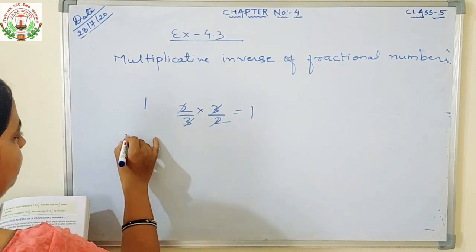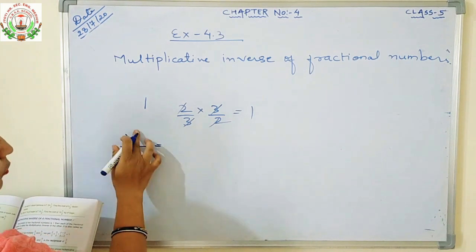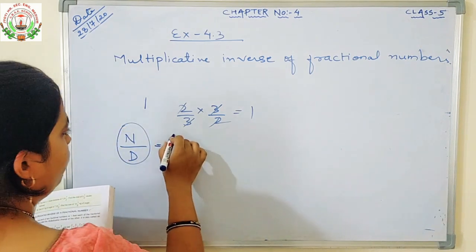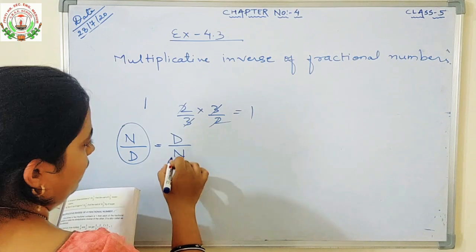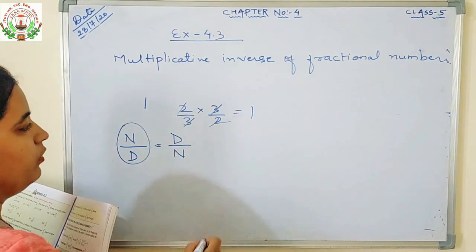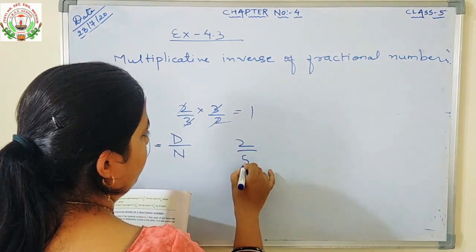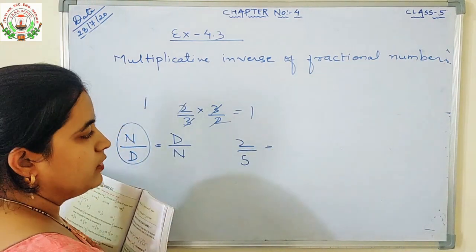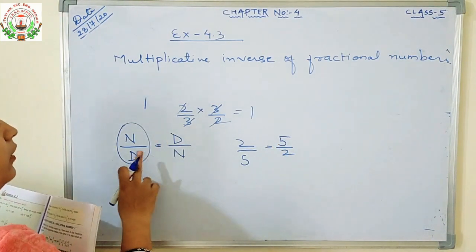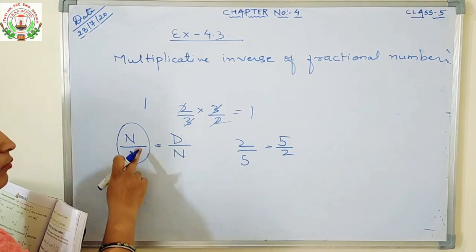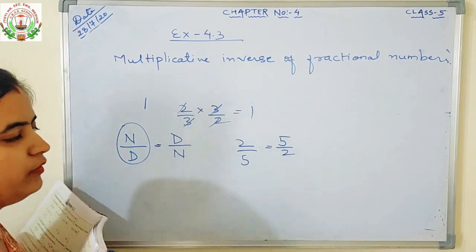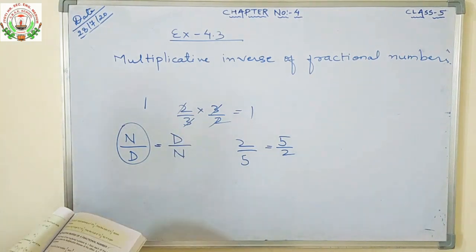Reciprocal means, for example, numerator upon denominator; you have to write the reciprocal of this. So what will you do? Denominator upon numerator. This is the reciprocal of this. We will take numbers. Okay, 2 by 5. You have to write the reciprocal of this number. You will write 5 by 2. The standard form is numerator upon denominator, but in the reciprocal form you will write the denominator first, then the numerator. Okay.